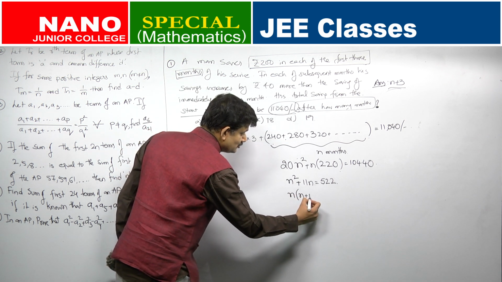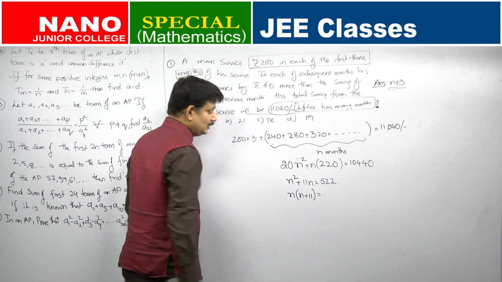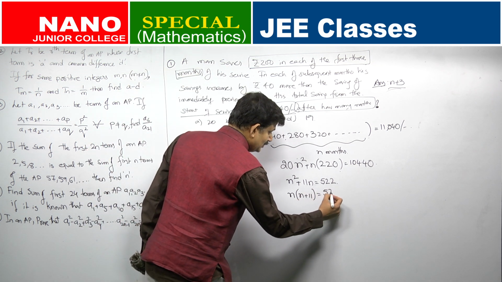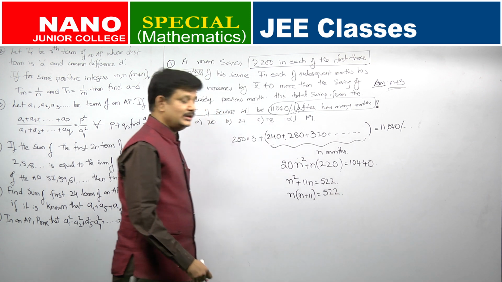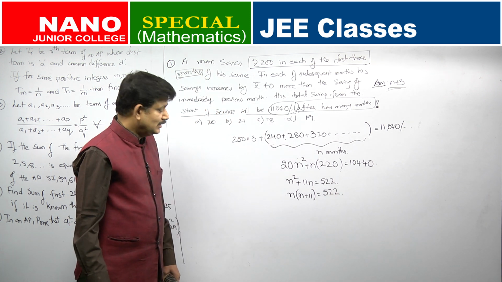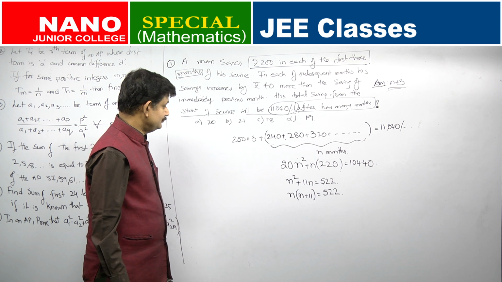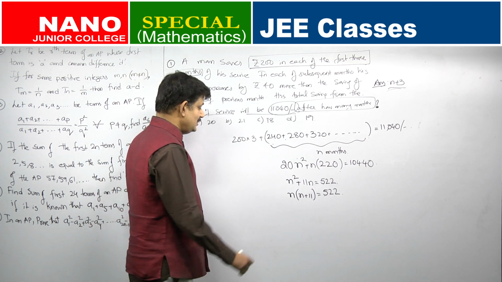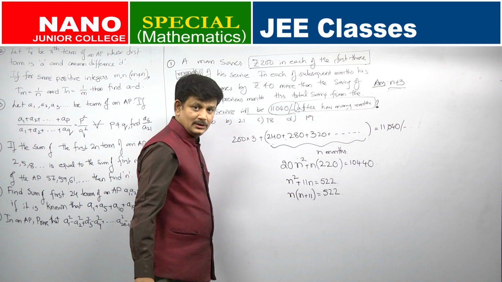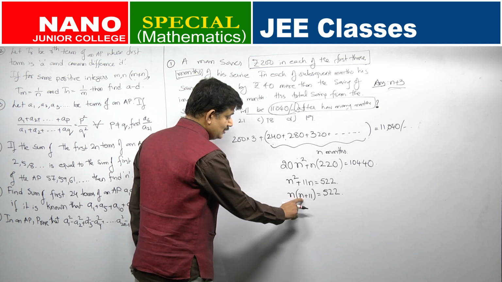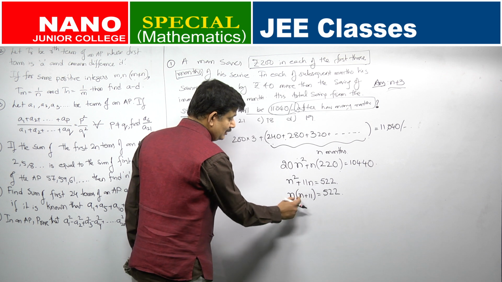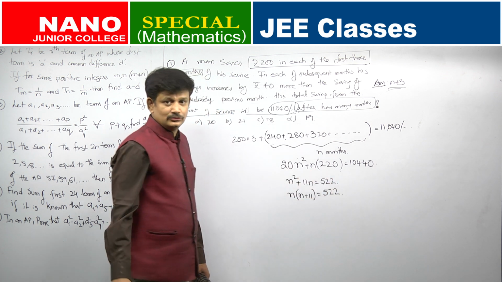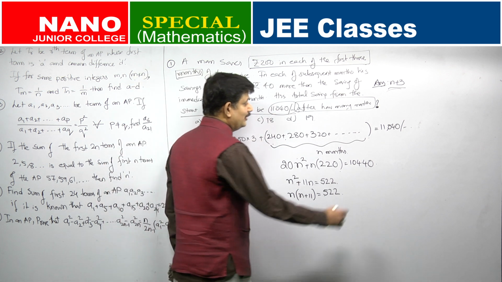If you can solve this quadratic directly, n I will take common. n into n plus 11 is 522. Okay. Now, can I see any number which when multiplied by n, that number plus 11 will give me 522? So, let me observe the factors of 522.